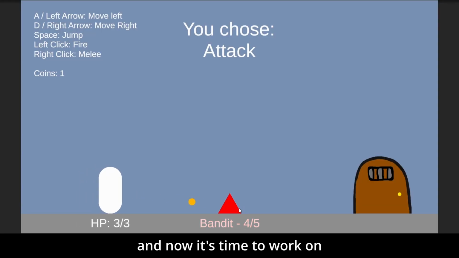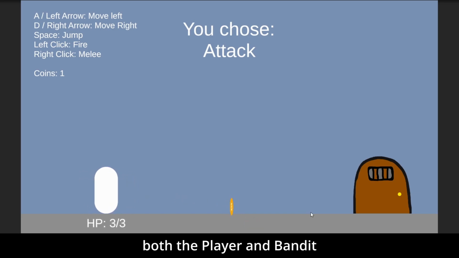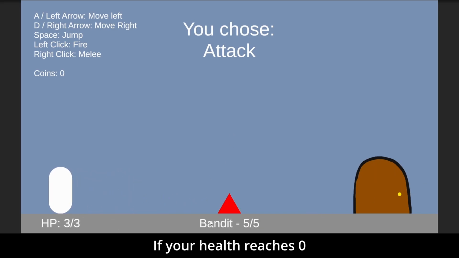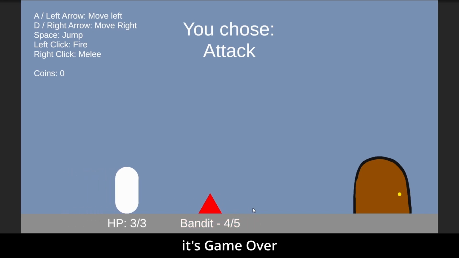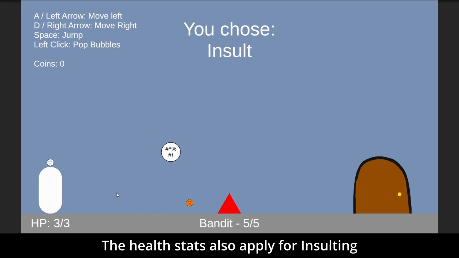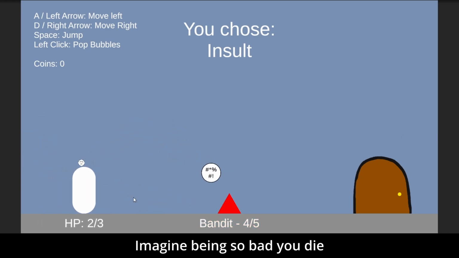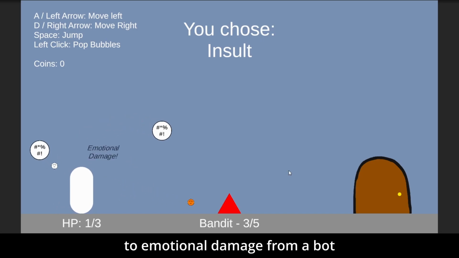And now it's time to work on the consequences for failing each action. For attacking, I added health for both the player and the bandit. If your health reaches 0, it's game over. I also added random movement to the bandit so it's not so repetitive. The health stats also apply for insulting. It's always fun when they can insult you back. Imagine being so bad that you die to emotional damage from a bot.